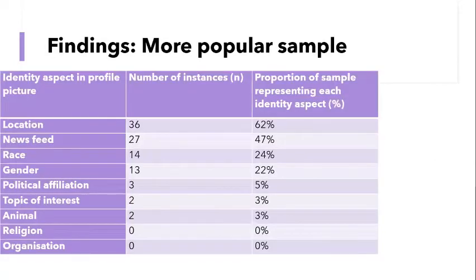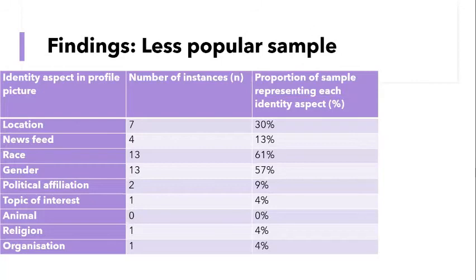But I found again that broadly the same identity aspects were being presented in profile pictures as in usernames and in handles. So if location was being shown in the naming strategies, then it was most commonly also being shown in the profile pictures. And I also found an orientation to two main types in profile pictures. So accounts that can be associated with news, shown by the dominance of location and newsfeed in the more popular sample, and accounts that looked more like personal accounts that could be associated with humans, and this is shown in the dominance of race and gender in the less popular sample.